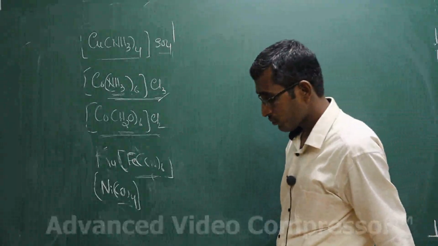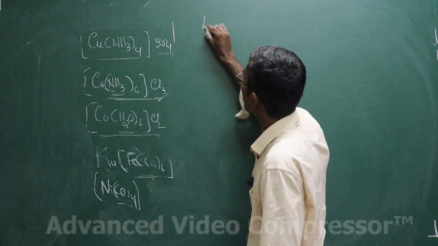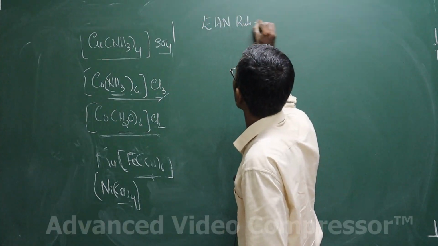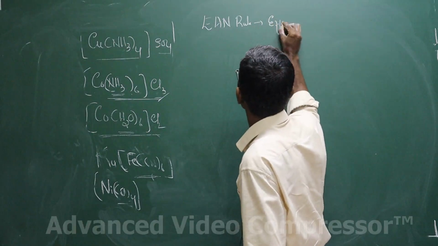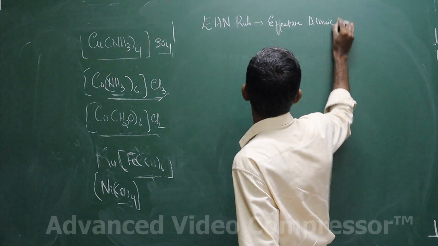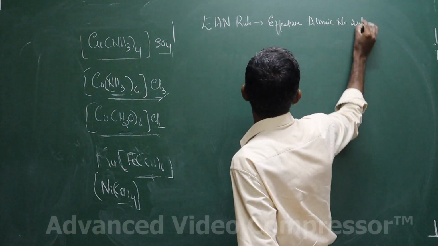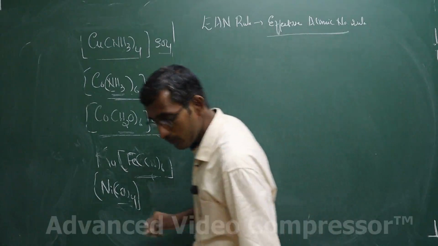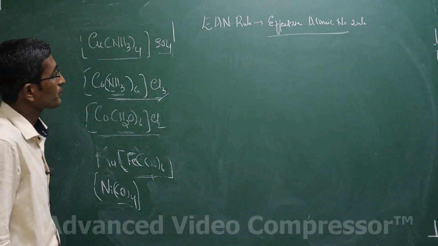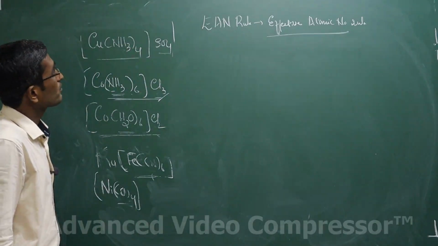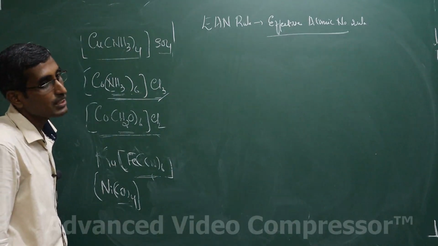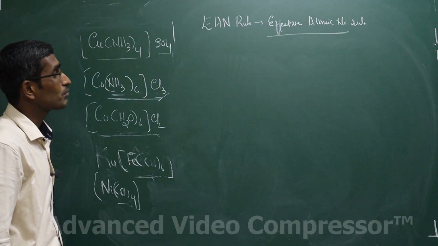So one more aspect which has to be taken care of here, students, is the EAN rule. That is, the effective atomic number rule. This is basically proposed by the scientist Werner. It comes under Werner's theory. In Werner's theory, he has spoken about the EAN rule, which is for speaking about the stability of the complex.